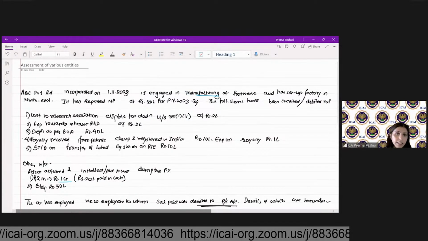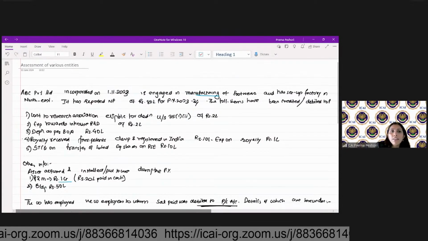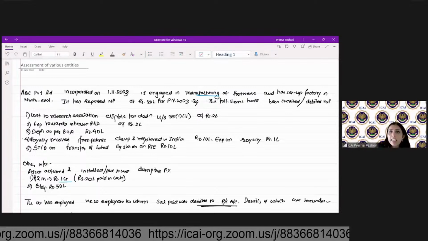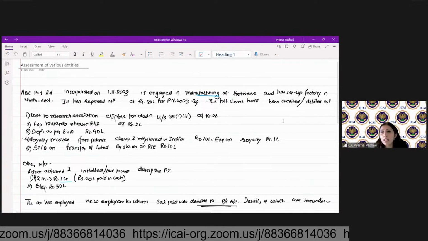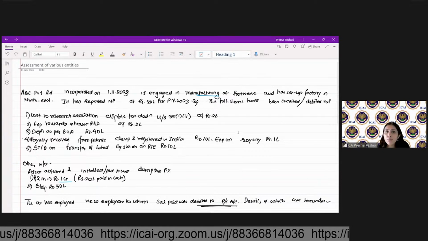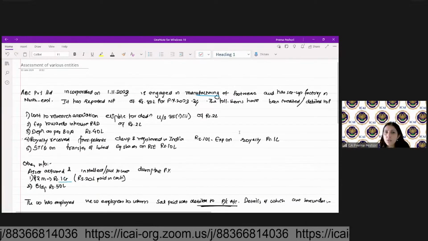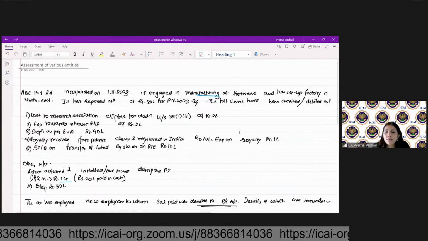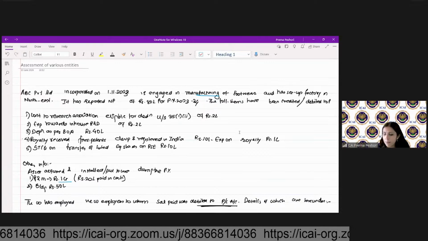ABC Private Limited, incorporated on 1/11/2023, is engaged in the manufacturing of footwear and has set up a factory in the Northeast. It has reported a net profit of 80 lakh for the previous year 23-24. Following items have been debited or credited to the P&L.